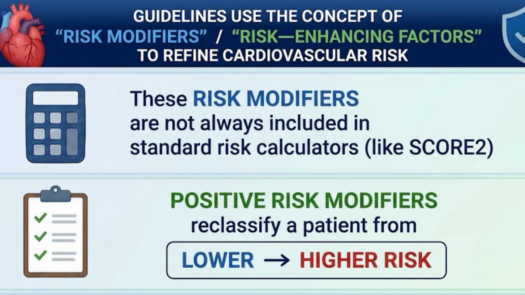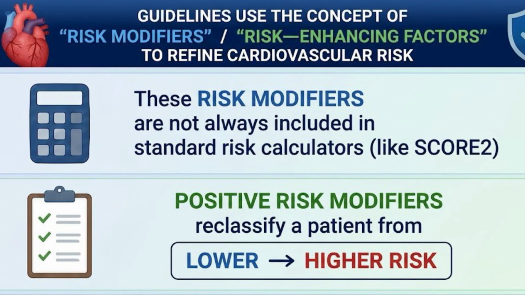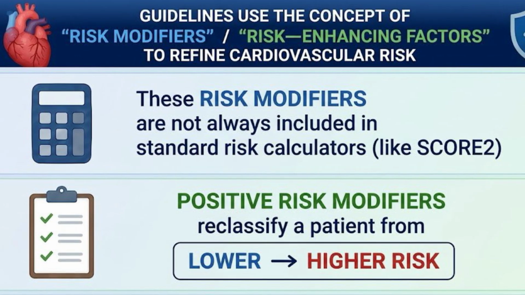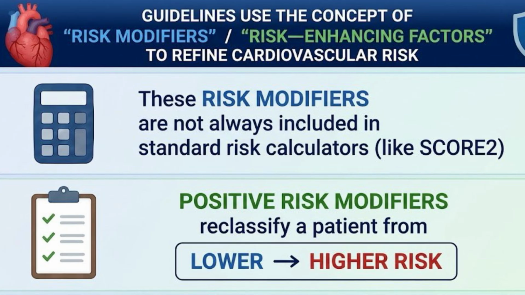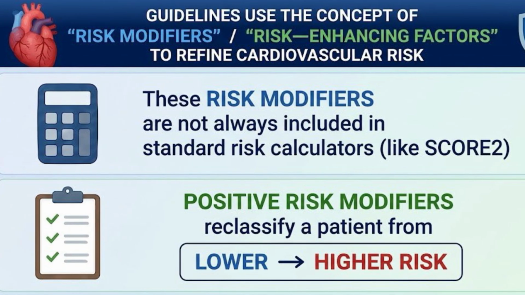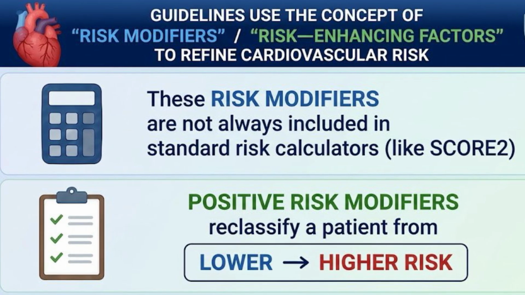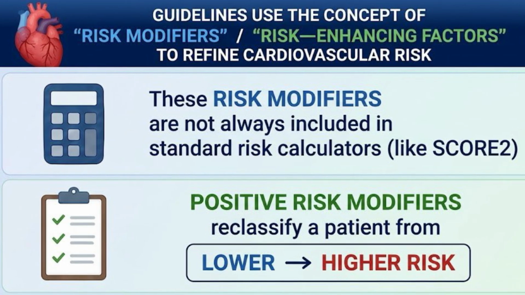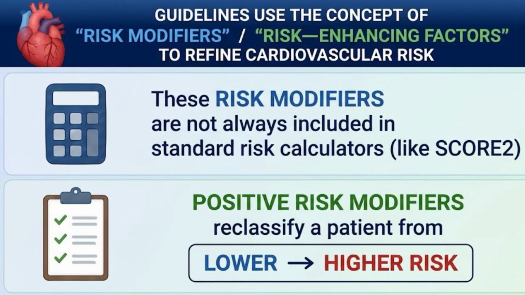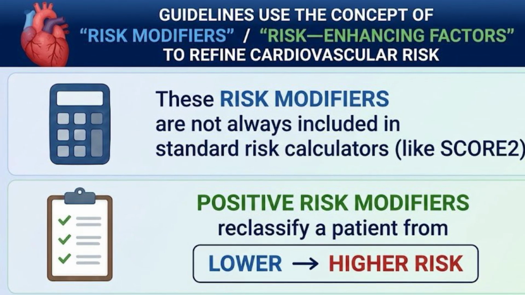The guidelines also use the concept of risk modifiers, or risk-enhancing factors, to refine cardiovascular risk. These risk modifiers are not always included in standard risk calculators, like SCORE2. However, positive risk modifiers reclassify a patient from a lower to a higher risk category and strengthen the indication for lipid-lowering therapy, especially for patients with borderline or intermediate risk.